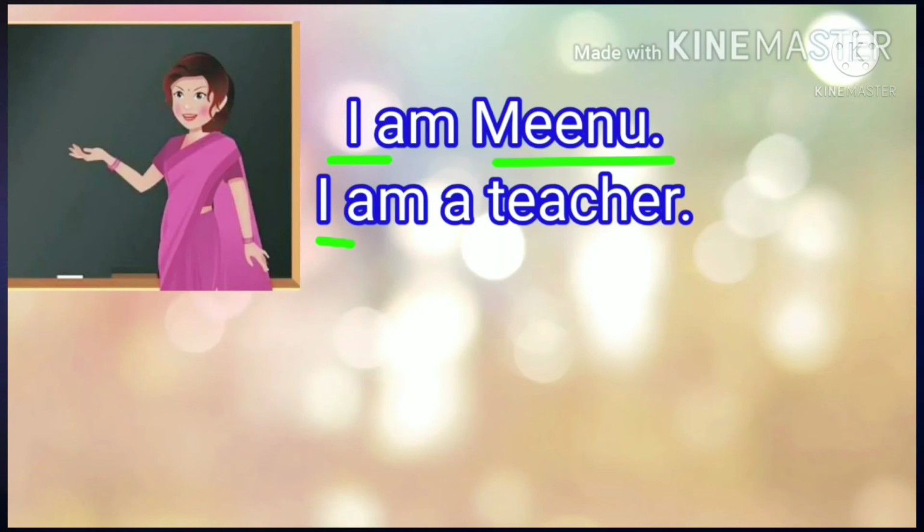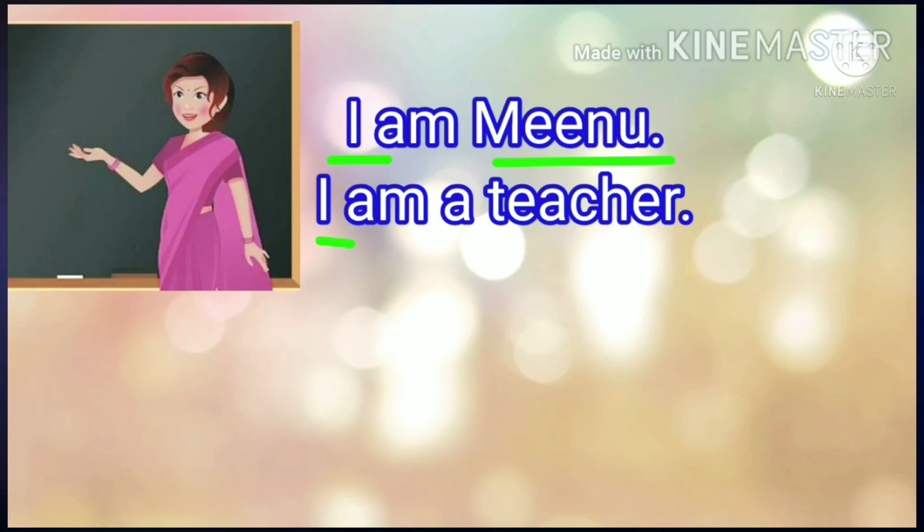Read this sentence. I am Meenu. I am a teacher. See the underlined word: I. Here, I is used to represent Meenu.